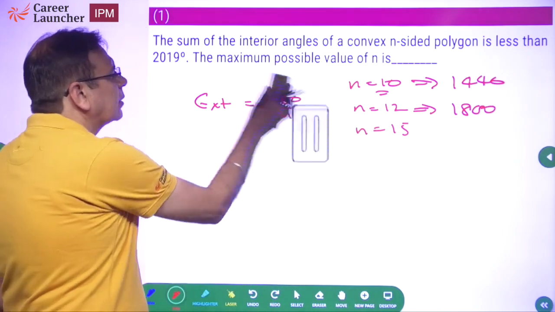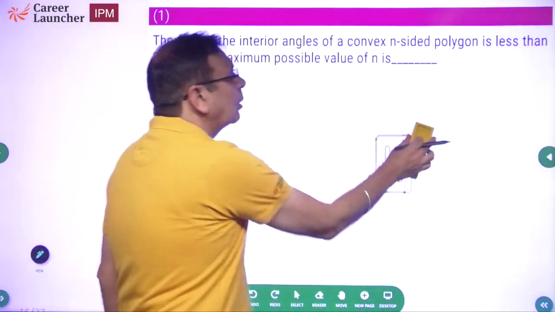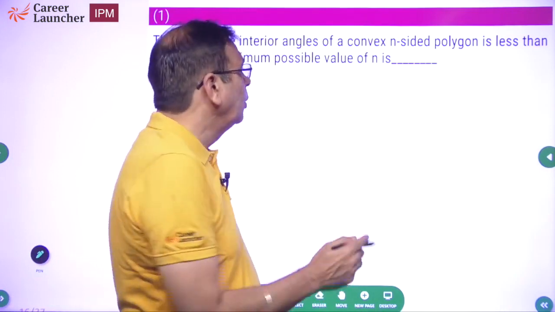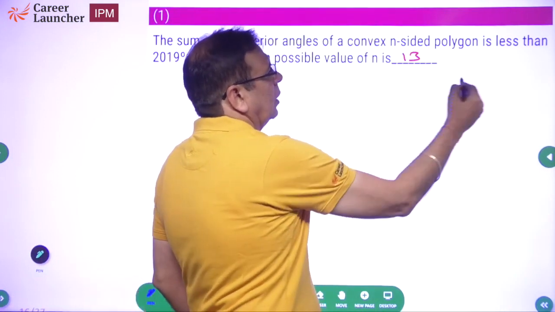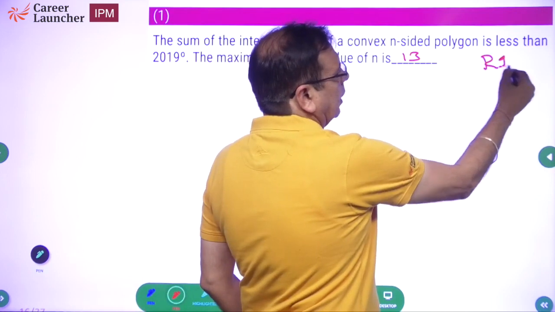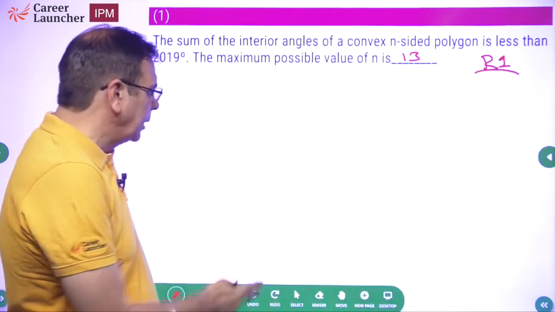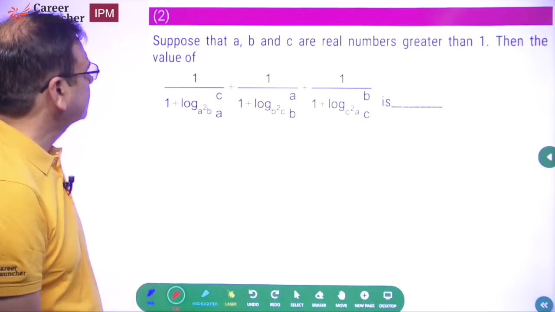So, you could have done this by hit and trial also, but I am saying it does not matter which of the two methods you apply. End of the day, it's a question you can do in 2 minutes. The answer is 13. So, I am writing round 1 because to me it's a question which needs to be attempted in round 1. Next question.